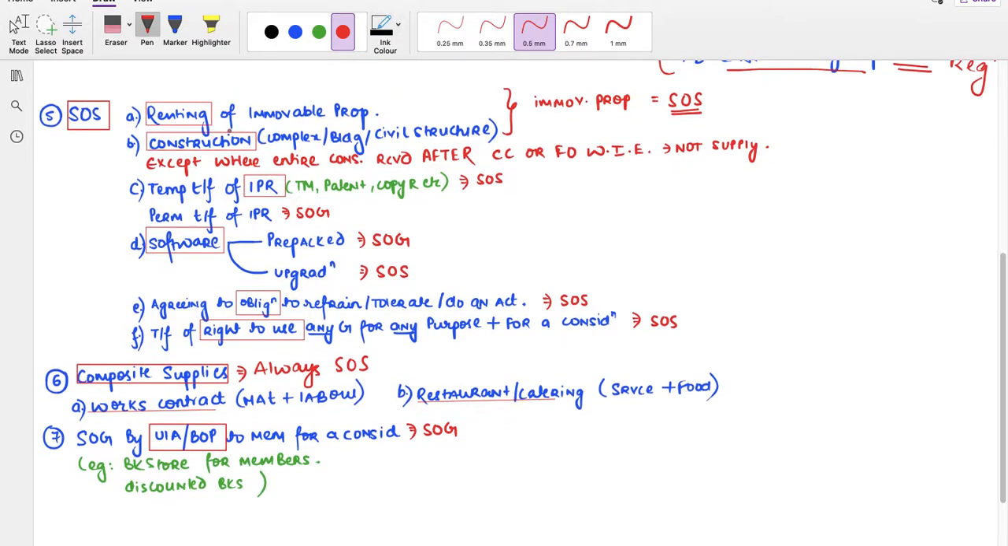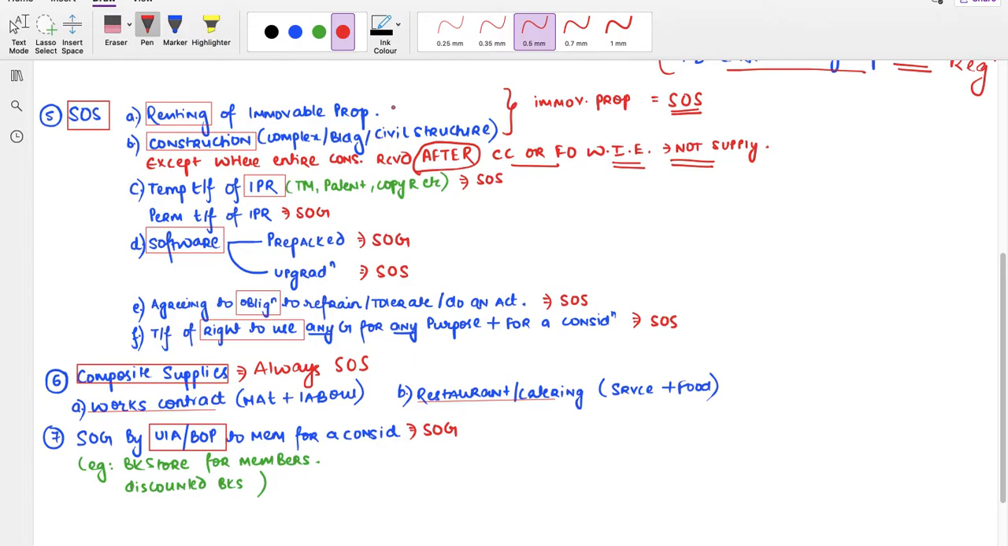Next, renting of immovable property is a supply of service. Construction of a complex building, civil structure is again supply of service. These both are immovable property, these are all supply of service. Except where entire consideration received after completion certificate, first occupancy, whichever is earlier. If it is received after this date, it is not a supply. We already discussed enough on this.